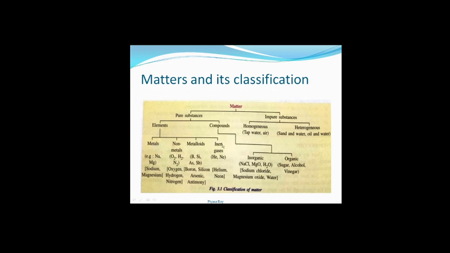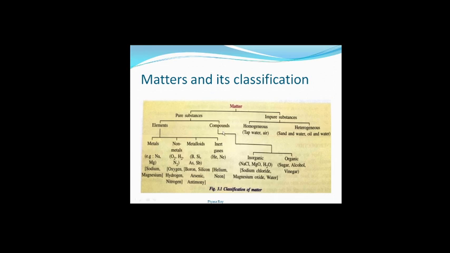Elements can be classified into metals, non-metals, metalloids and inert gases. These are examples of metals, as you know: sodium, magnesium, iron, gold. Non-metals: oxygen, hydrogen, nitrogen, these gases. Metalloids: boron, silicon, arsenic, antimony. Whereas inert gases are helium and neon, these two examples are given here. But other than these, argon, krypton, xenon and radon are also there.